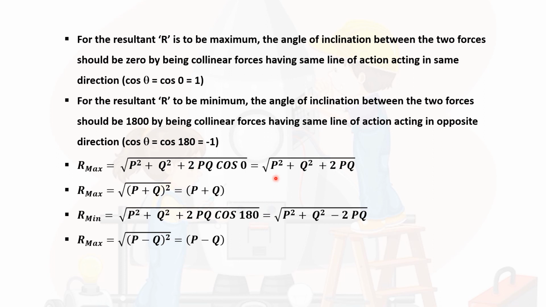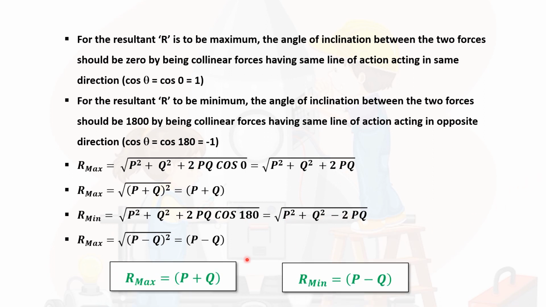Then this equation, which is P square plus Q square plus 2PQ for maximum, becomes, for R minimum, P square plus Q square minus 2PQ. So R maximum will be P plus Q, R minimum will be P minus Q. If two forces P and Q are represented as adjacent sides of a parallelogram, then the resultant will be the diagonal. The maximum resultant will be the summation of those forces, and the minimum resultant will be the difference between those two forces.